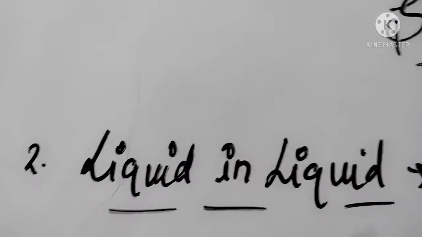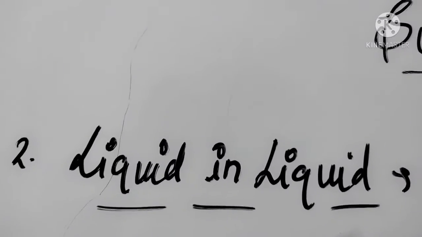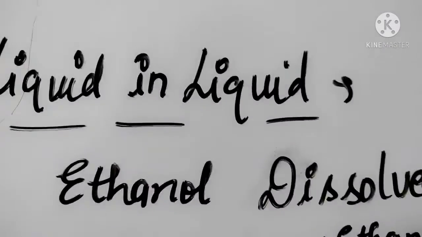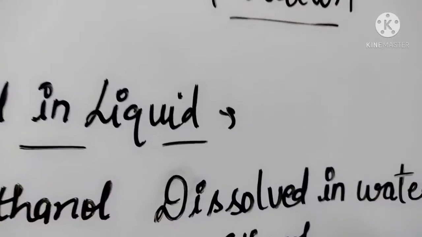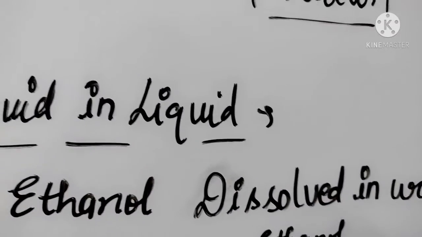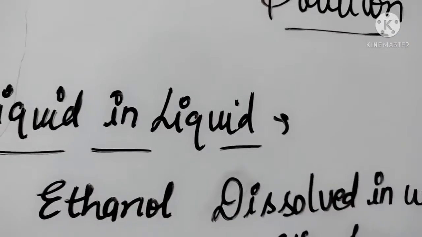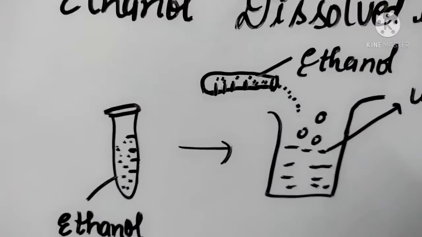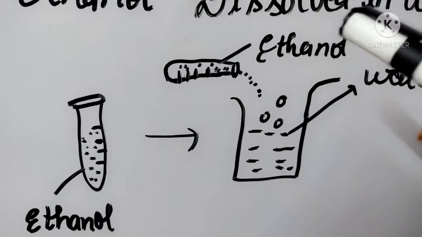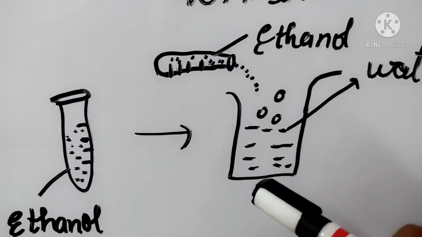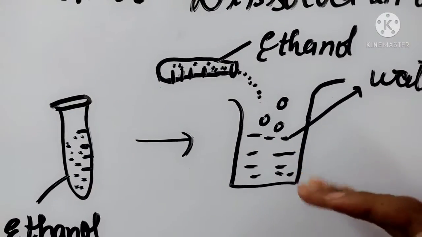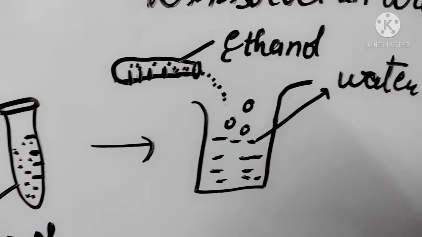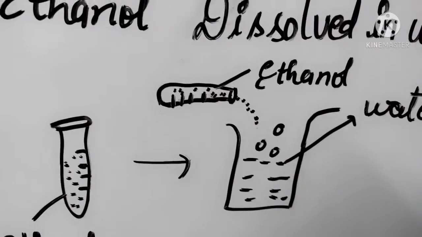So second example is liquid in liquid. When ethanol dissolves into water, it forms the liquid and liquid solution. So see the diagram. Ethanol, when dissolved in water, it converts into the liquid solution. So comes to the next.